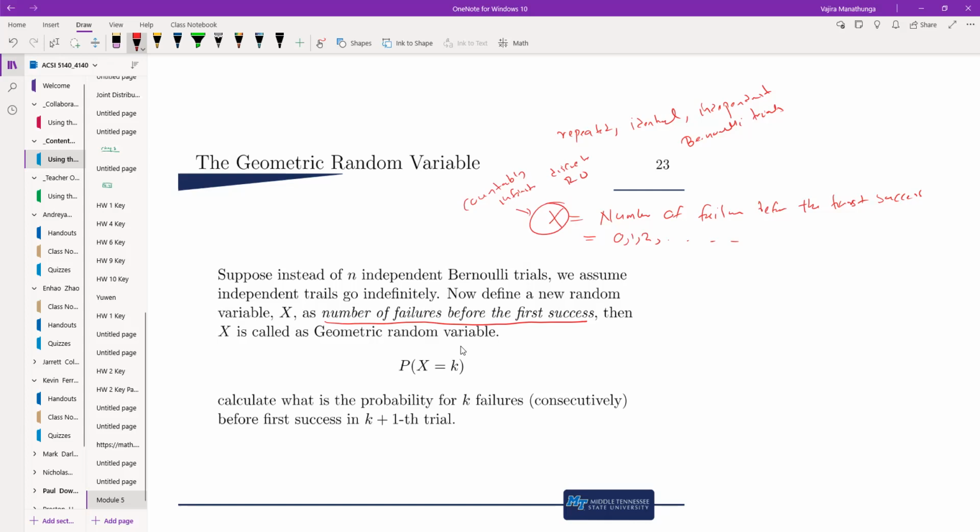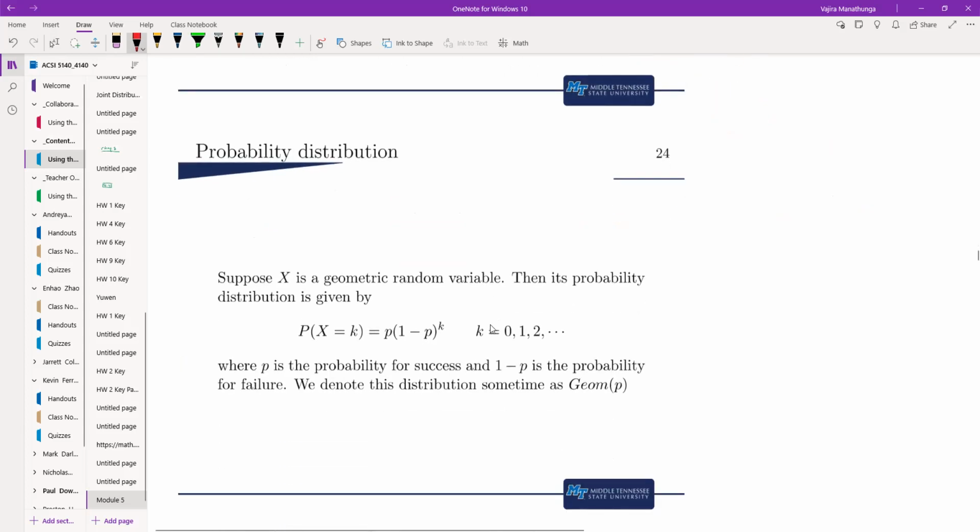So the probability mass function is going to look like this. If I draw a table, you can see the random variable x. 0 failures means the first trial was a success. And this means success after the first trial. So the first one is a failure, then the second one was a success.